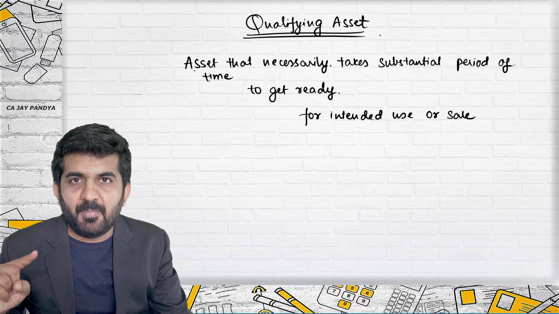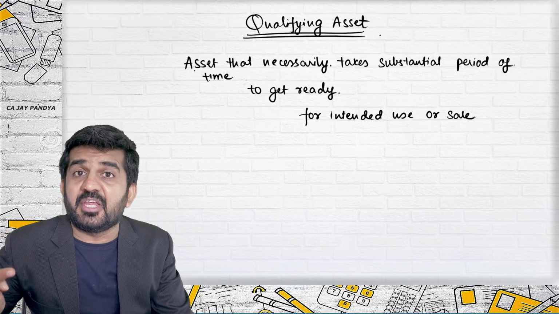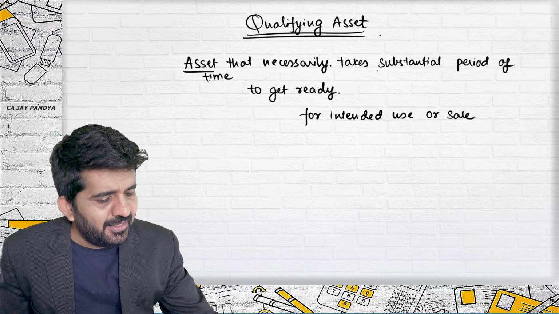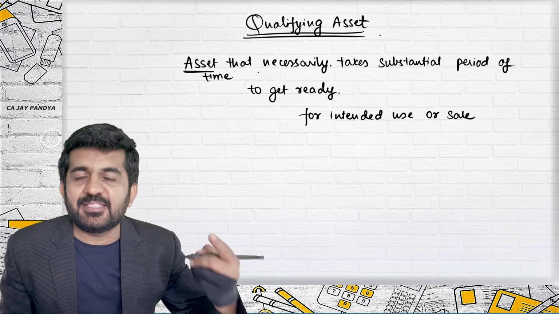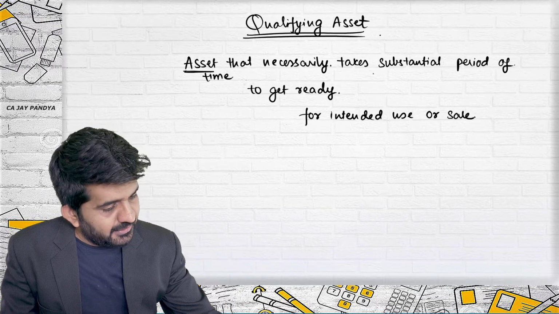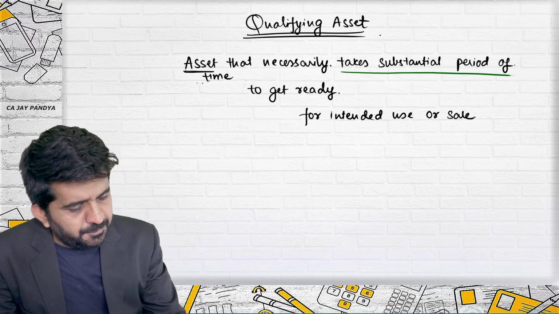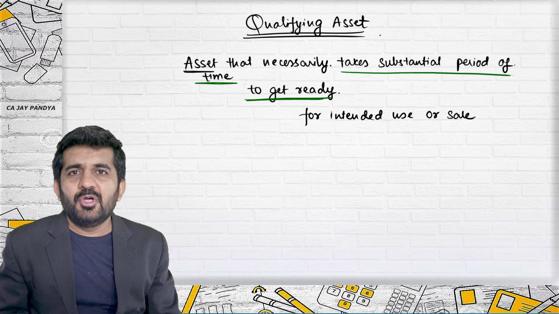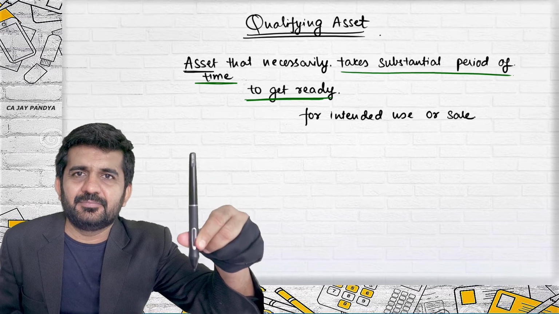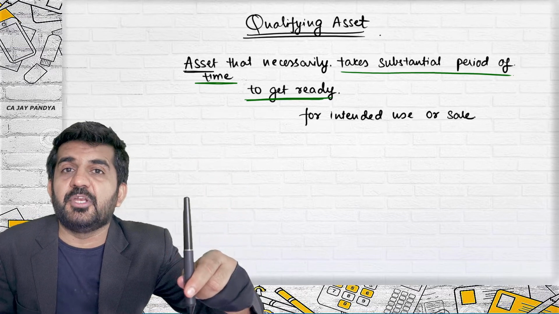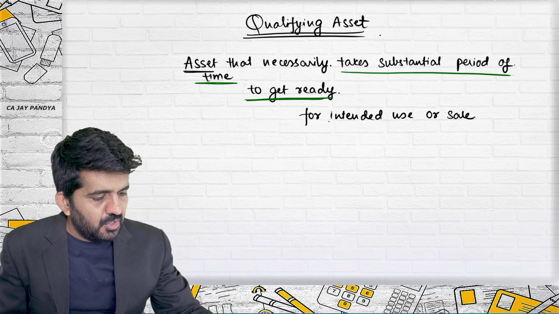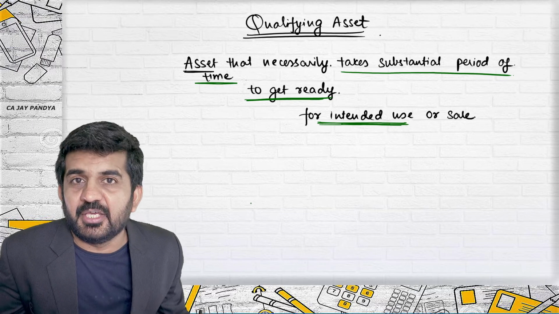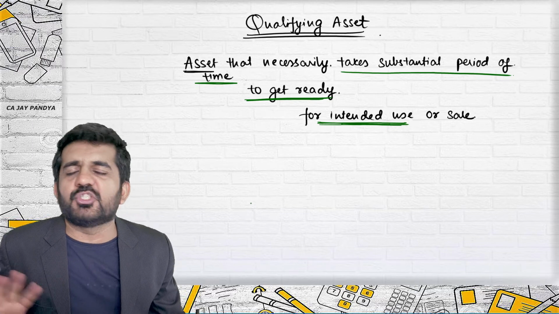Assets might be machinery, they might be your inventory, they might be your stock, that necessarily take a substantial period of time to get ready. So if I purchase this pen, it is not taking a substantial period of time to get ready for intended use. So if I want to use machinery and I am directly purchasing it, it is not a qualifying asset.